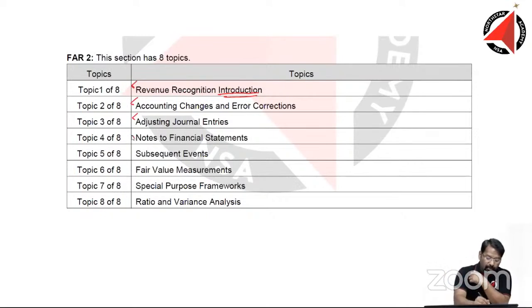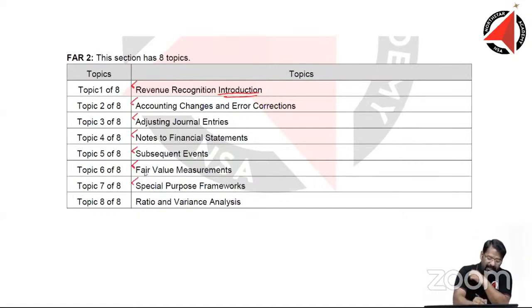Then we have notes to financial statements. Yes, we have been talking about notes to financial statements for a very long time. Practically, we are going to understand this here. Subsequent events, again a chapter which was already there in the old syllabus. Nothing different, nothing new, just that it was inside a chapter. Here it is given as a separate chapter. Then we have fair value measurement, again a simple chapter, a lot of this coming from the GAAP itself.